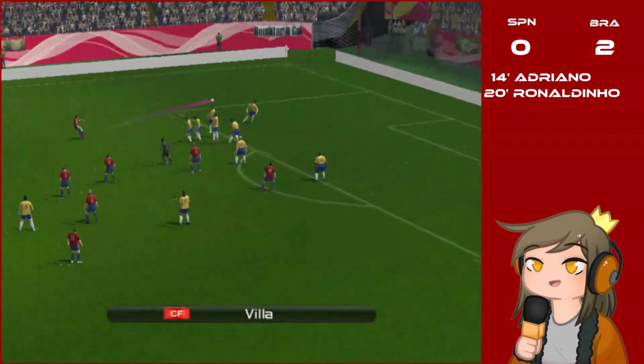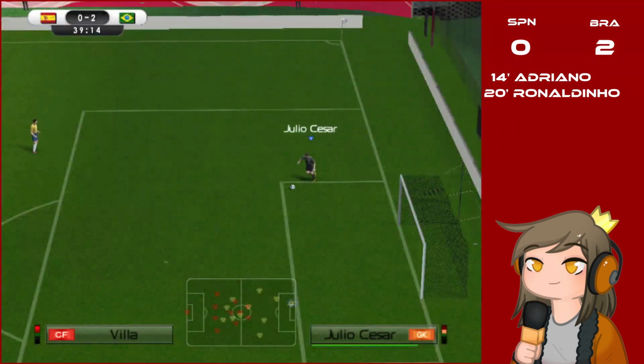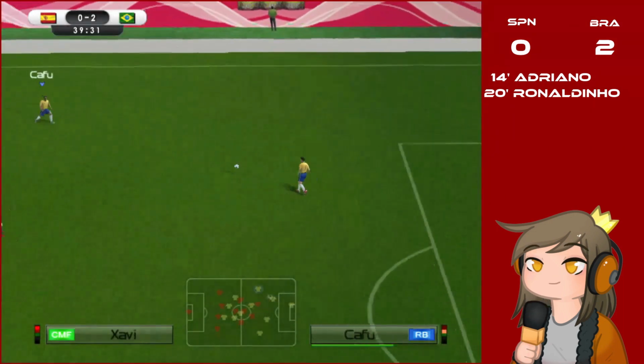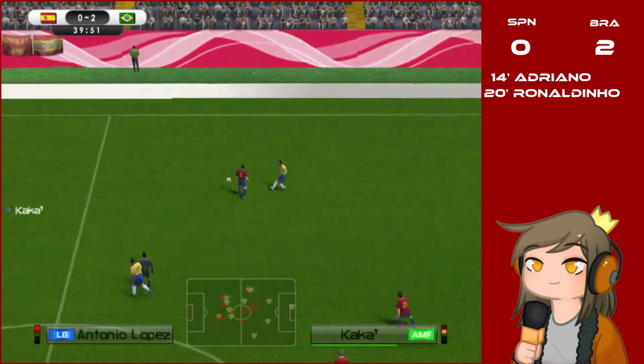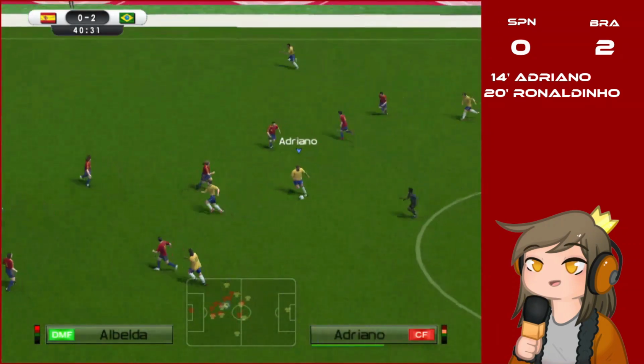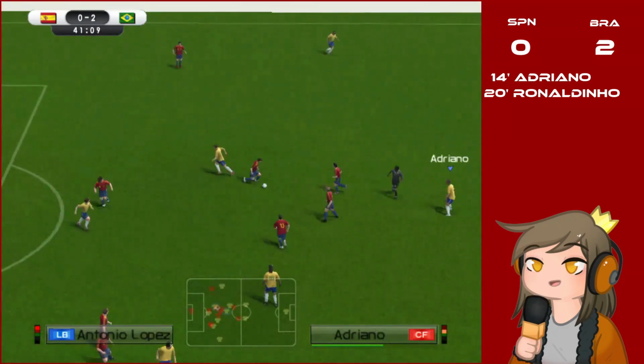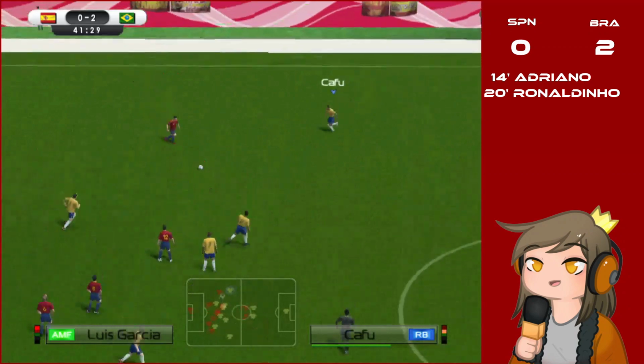Let's watch the replay. Julio Cesar passes it to Lucio. Lucio to Cafu. That's Cafu to Kaká. Kaká finds Adriano. Pass was for Juninho, but Adriano intercepts it. Ronaldinho, Adriano. Tries to pass it to Kaká, but Antonio Lopez gets the ball back.